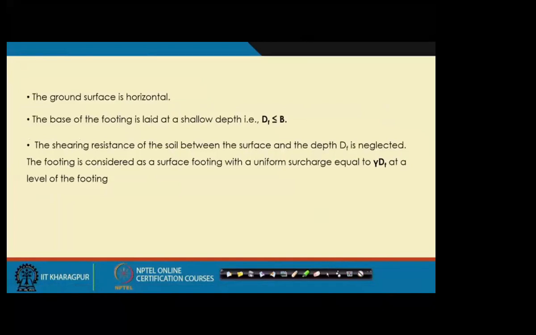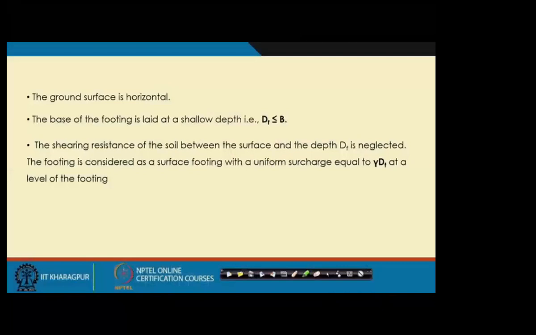More assumptions are that the ground surface is horizontal, and the base of the footing is at a shallow depth. So it is valid if your depth of foundation is less than or equal to the width of foundation. If it is greater than that, then we cannot apply Terzaghi's theory.